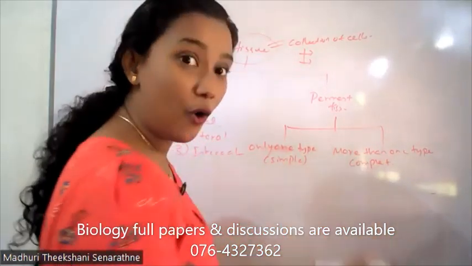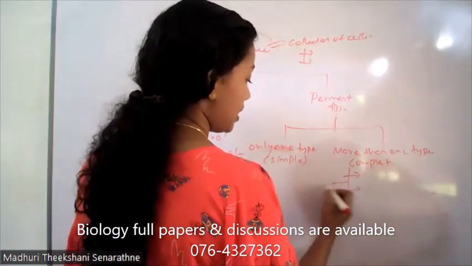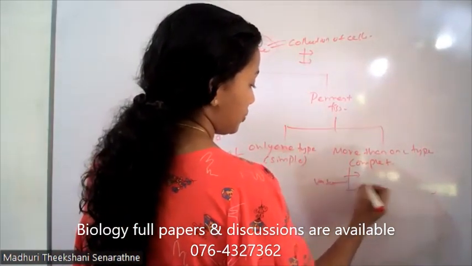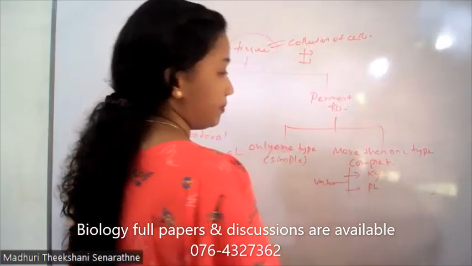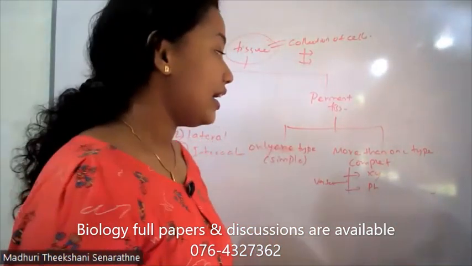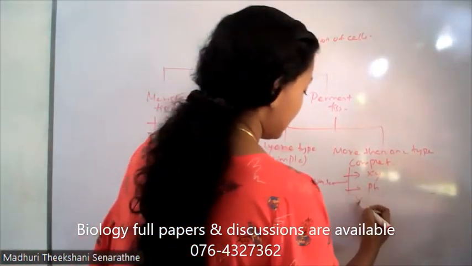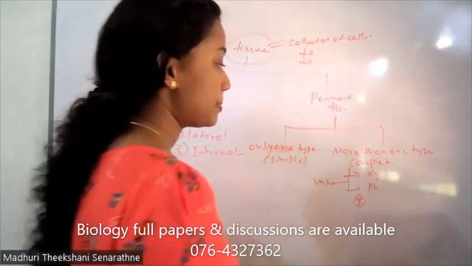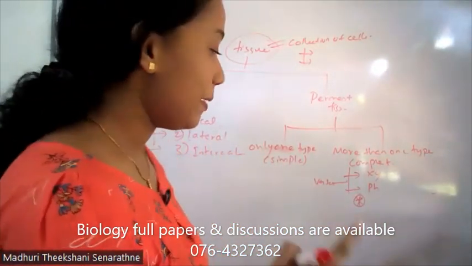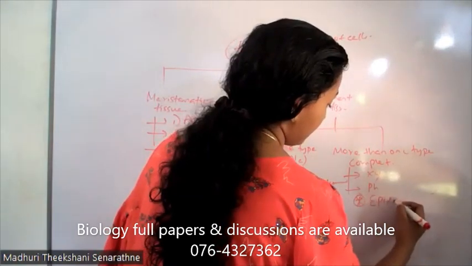The best known examples of complex tissues are vascular tissues, that means xylem and phloem. But there is another special complex tissue present, that is called the epidermis.